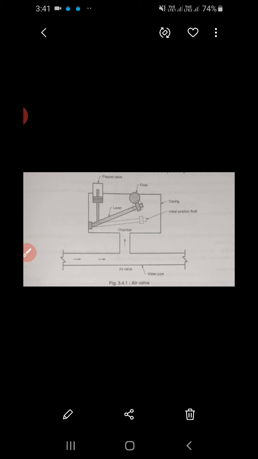There are various types of pipes, and for those pipes different types of valves are to be used in the distribution system along the pipelines. So there are various types of valves. First of all, the air valve. Now we see the working of the air valve.